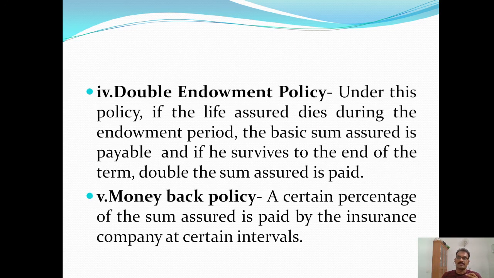Double endowment policy. Under this policy, if the life assured dies during the endowment period, the basic sum assured is payable. And if he survives to the end of the term, double the sum assured will be payable. Okay, a basic sum will be there, that sum is payable. And if he survives to the end of the term, double the sum assured is payable to the insured.